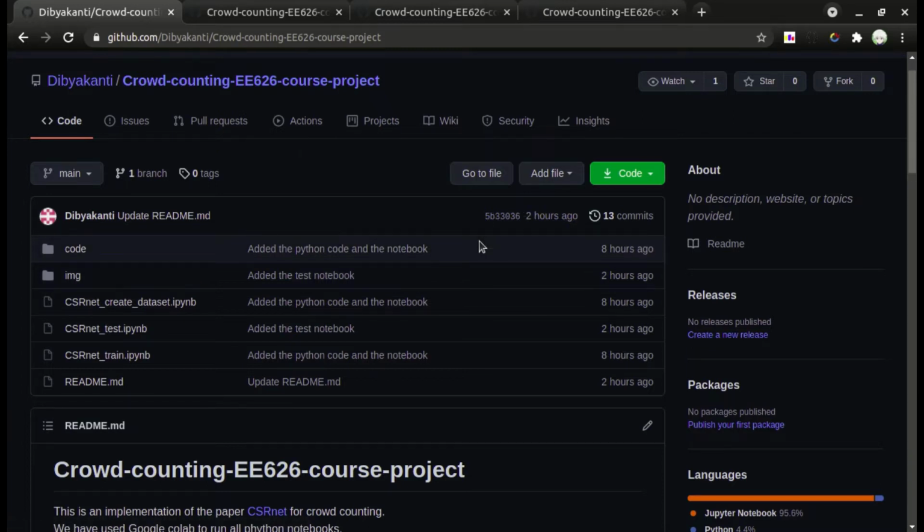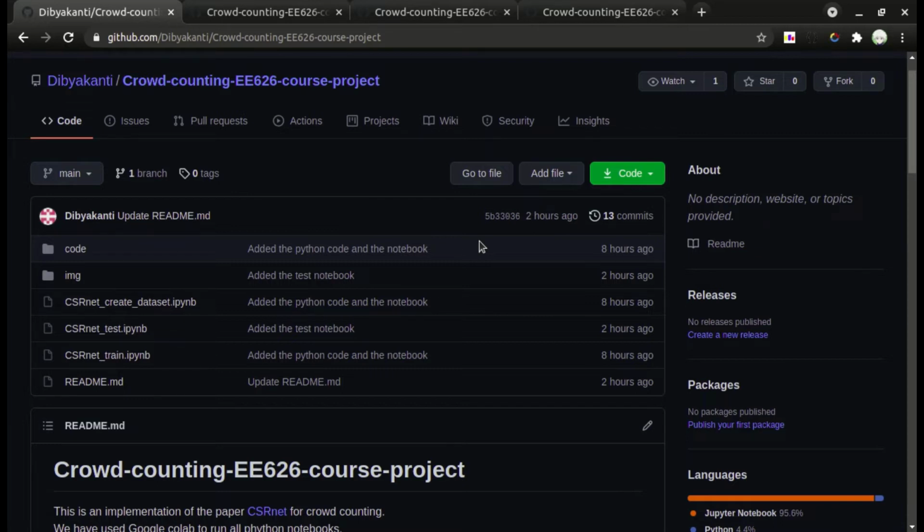For the training part, the model architecture is divided into two parts, the front end and the back end. The front end consists of 13 pre-trained layers of the VGG16 model. The fully connected layers of the VGG16 were not taken for this. The back end comprises the dilated convolution layers. The dilation rate at which the maximum accuracy was obtained was experimentally found to be around 2, as was suggested in the CSRNet paper.